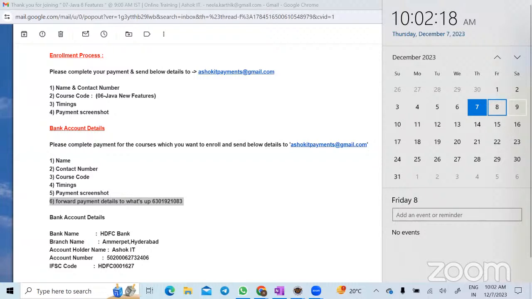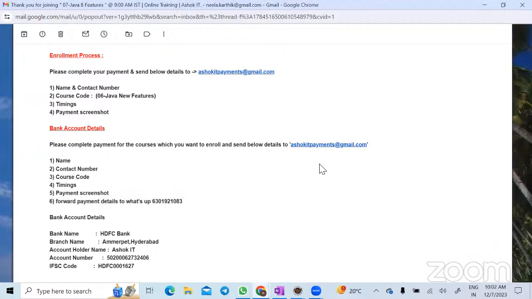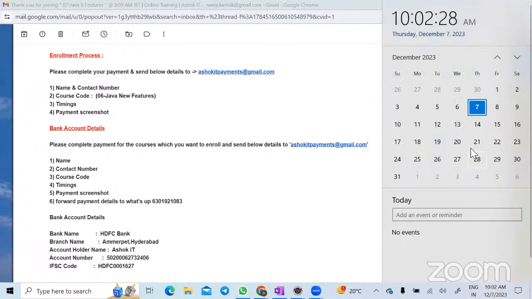Is it only Java 8 features, or can you... For now, I'm taking Java 8 only, which we will complete by 22nd. After 22nd, I'll be out of town. So in the new year, we'll start Java 9 and 11 again.